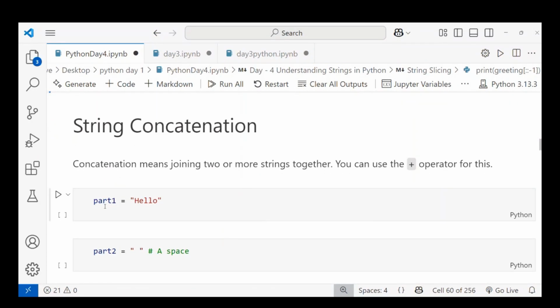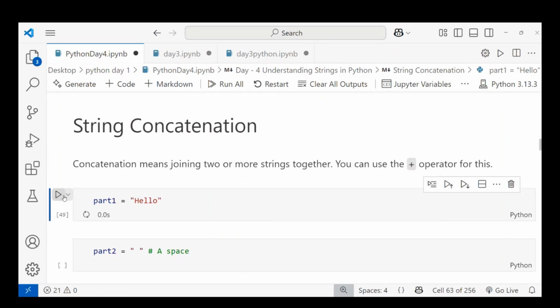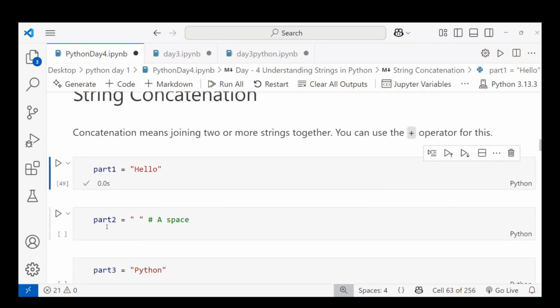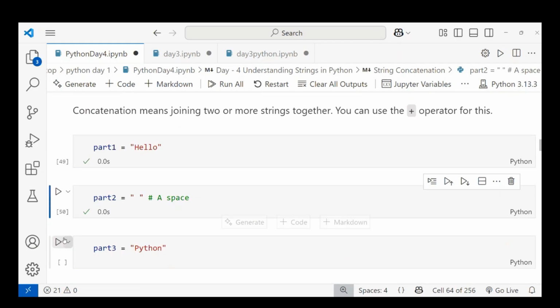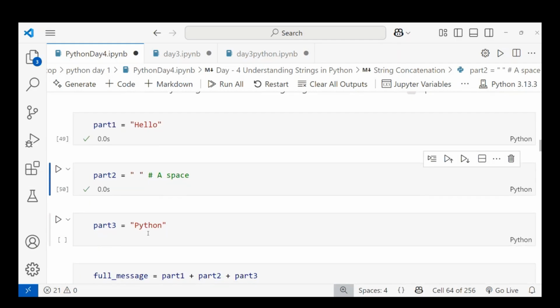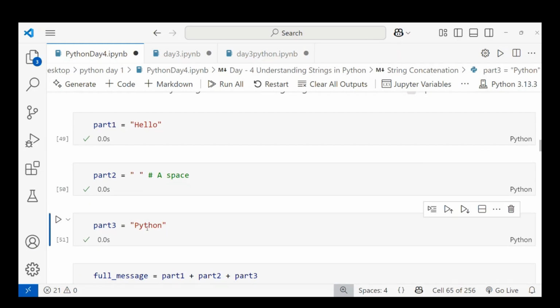This is one variable, part one, and I'm giving it hello. When I run this, the part one variable stores the value Hello. Then part two: I'm giving only double quotes with a space in between, so I get the space. And part three is the variable Python.